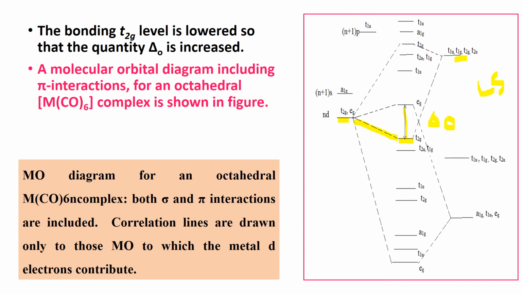Here we can see the molecular orbital diagram of a hexacarbonyl metal complex system. Both the sigma and pi interactions are included. This is sigma type bonding. In this case this is the sigma bonding, but this is actually the pi bonding.